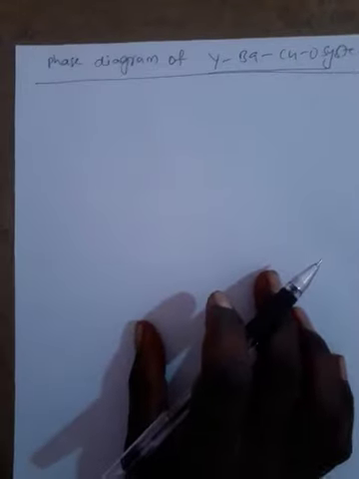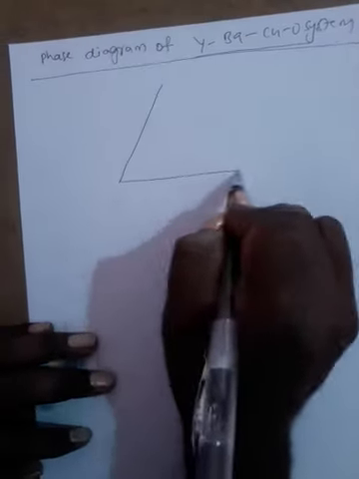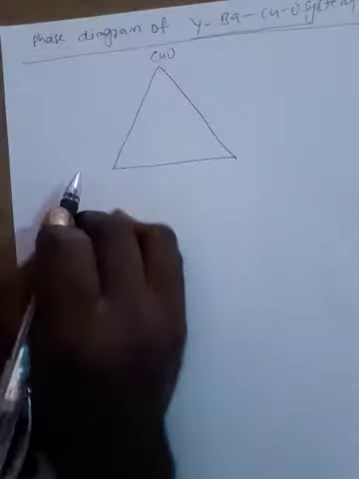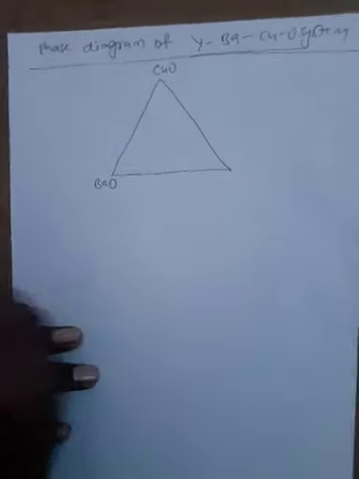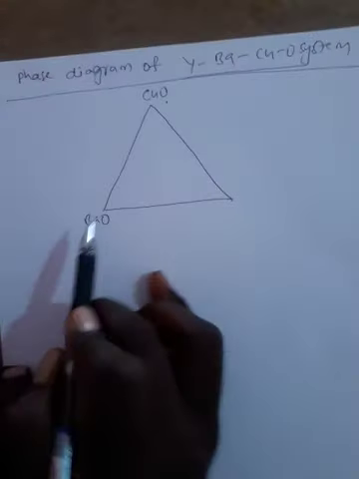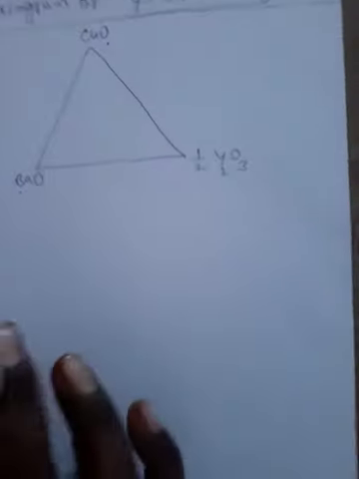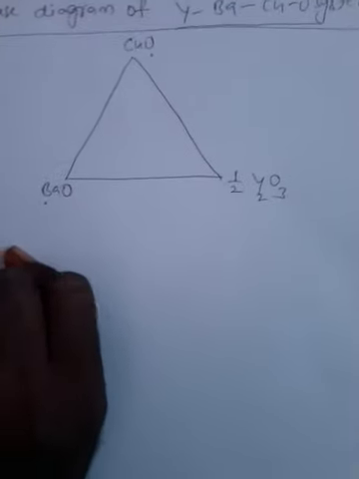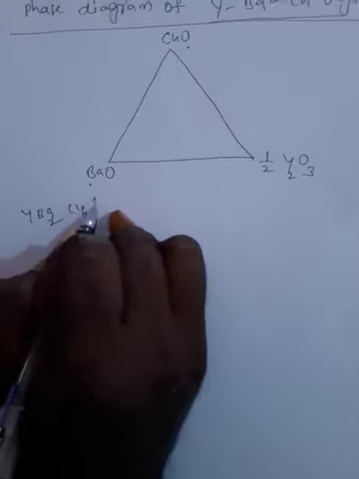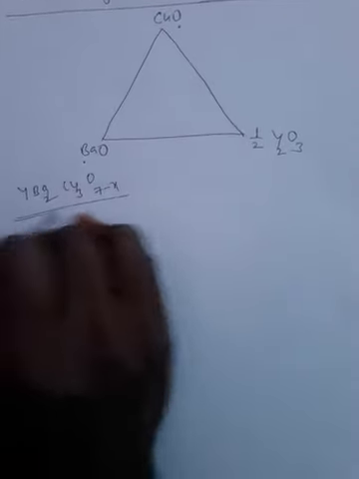Next concept, the phase diagram of the YBaCuO system. This is also very easy. Okay, try to understand. First of all, take a triangle with corners CuO, BaO, and Y2O3: copper oxide, barium oxide and yttrium oxide. What is the composition here? YBa2Cu3O7 minus X, that is the composition.